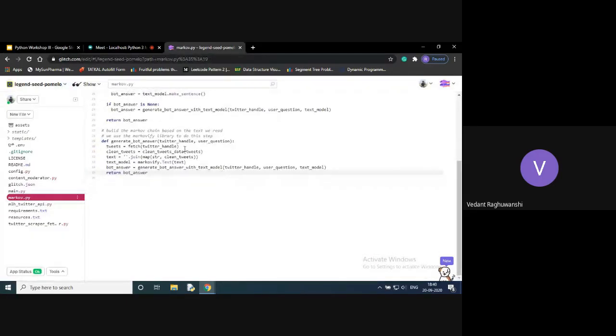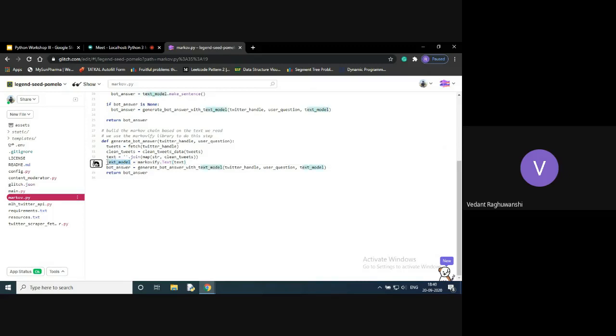So I'll show the code to you. As you can see here in the first line, forget fetch by now. It can also be replaced with generate user tweets. So what we did is we scraped the tweets. We stored that scraped tweets in the tweets variable. We performed the pre-processing of the tweets by using our clean tweets data function. Then we made a single large block of text using those clean tweets. Then we created a Markovify model based on that text. So this previous text is passed as a parameter here, and then we get an instance of the model stored in the text model variable.